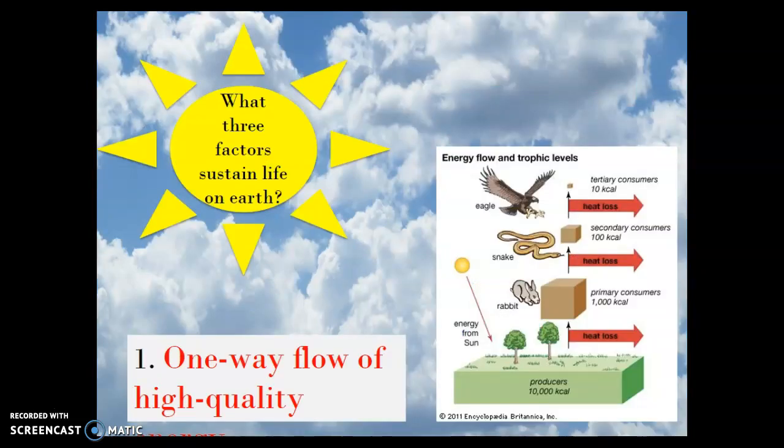There are three factors that sustain life on Earth. Number one is the one-way flow of high quality energy. When we talk about energy flow in ecosystems, it always goes from the most energy to the least. So it flows in one direction. It goes from the producers at the bottom, so those are the grass and the trees and the plants, all the way up to top consumers. Now we're going to do a whole lesson on trophic levels and how energy moves and how to calculate productivity, but we do need to know it flows in one way.